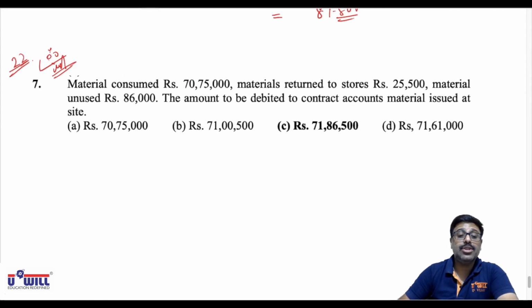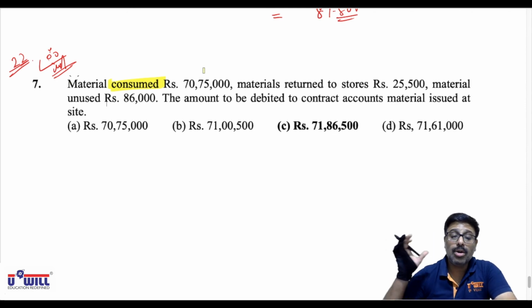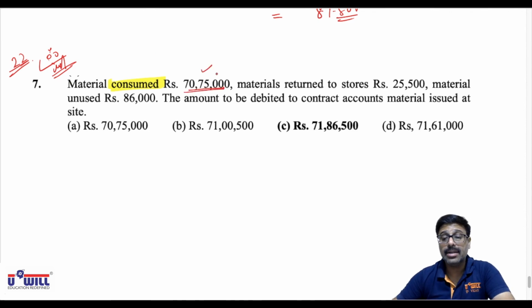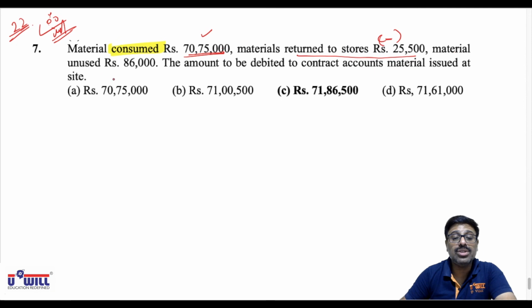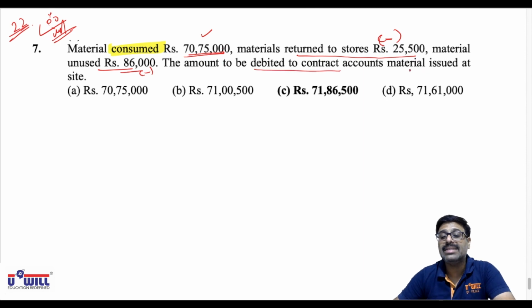Now, material consumed. What do you mean by material consumed? Consumed means used in the contract. That is opening stock, or the stock of material already there at the site, plus sent, minus returned, minus closing stock. So material consumed is the final answer, 70,75,000. Materials returned to store is subtracted in obtaining material consumed. Materials unused is subtracted in obtaining material consumed. They are asking you what amount would be debited to contract account for materials issued.